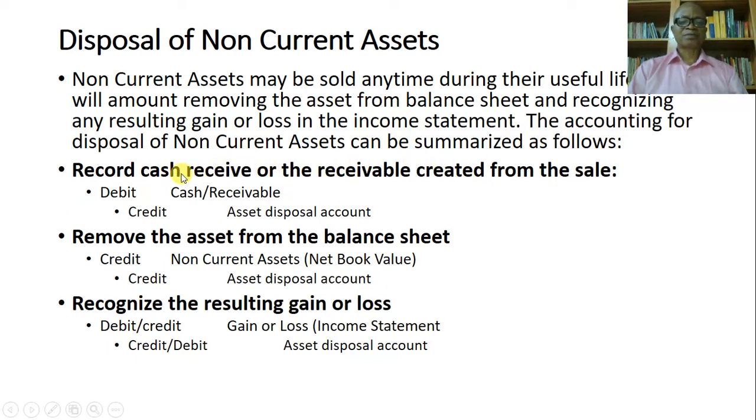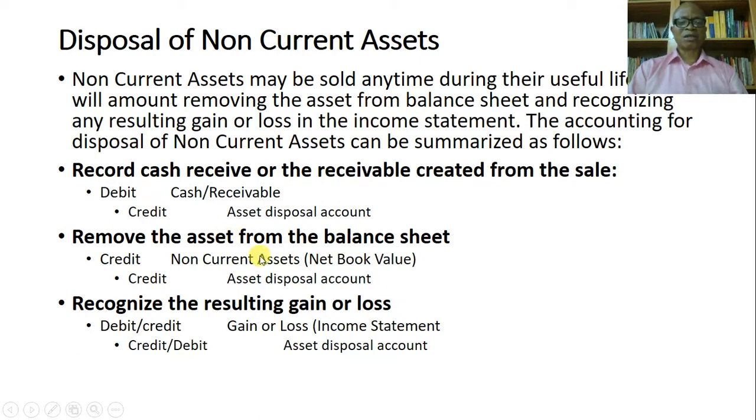Okay, now record cash received or receivable created from the sale. Now, when you sell, you receive cash. So what do you do? You debit the cash account and credit the asset disposal account. So that means you're going to create an asset disposal account for this purpose. All right. So you remove the asset from the balance sheet.